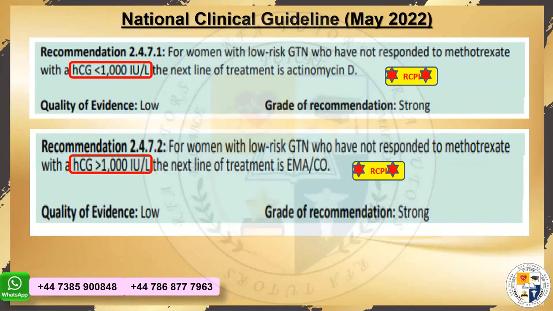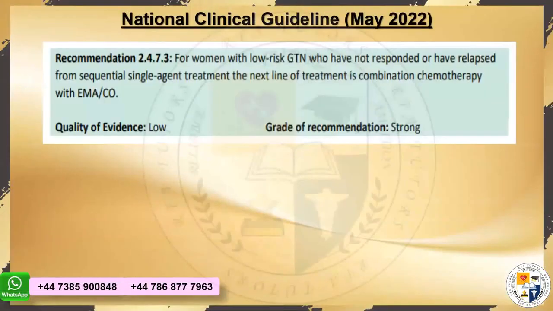So if it is less than 1,000 being raised, you would select actinomycin D in the exam. Thank you, Preeti, my dear. And if it's going to be more than 1,000, it would be EMA-CO, right? Okay, that's perfect. Similarly, if they have a relapse and sequential single agent treatment is also not beneficial, then it has to be a combination therapy.